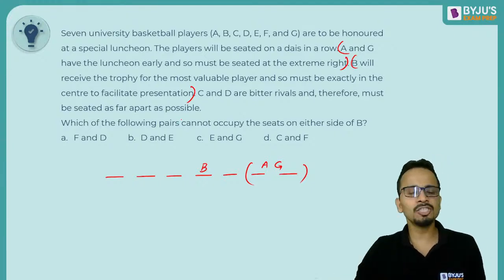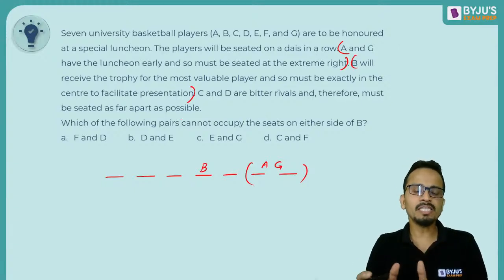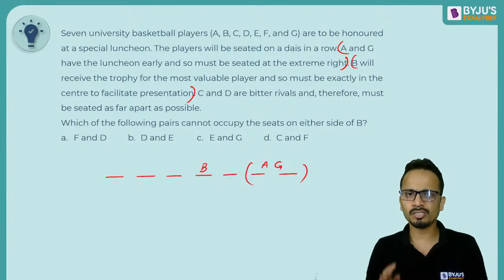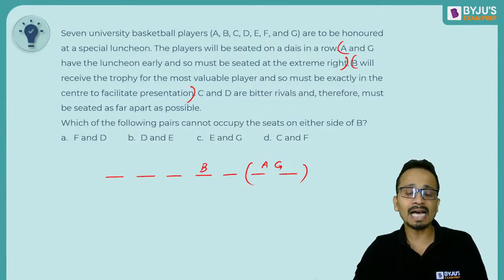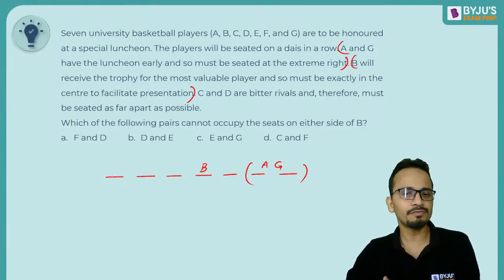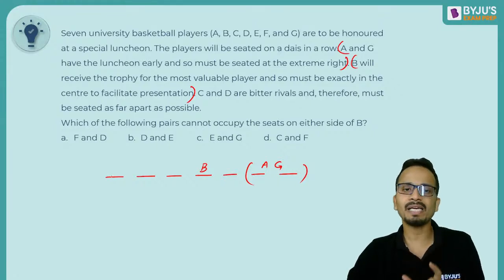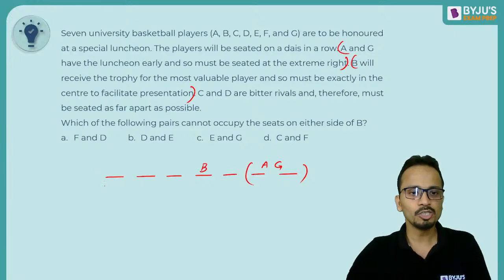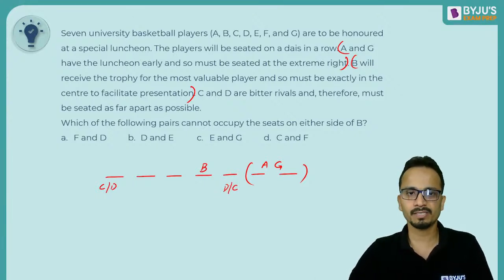Now, of the remaining chairs, obviously 3 chairs are occupied by A, G and B. So of the remaining chairs, C and D will sit as far apart as possible. Okay, so I can say that the first chair and the fifth chair will be occupied by C and D, again not respectively. So C or D, one of them will come here and the other person, D or C, will sit at this place. Done?